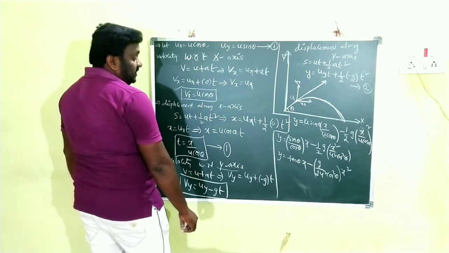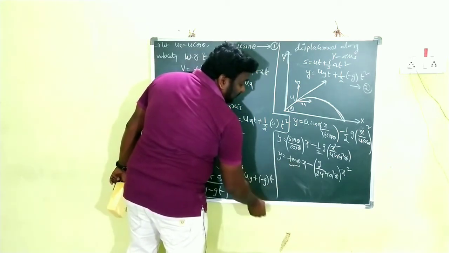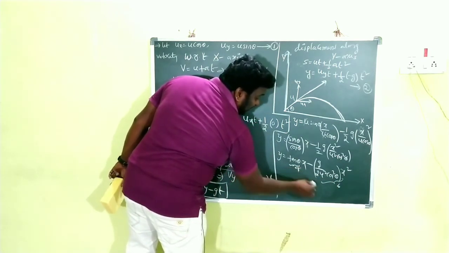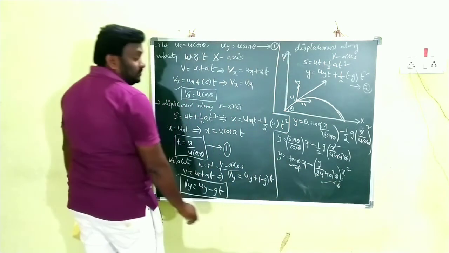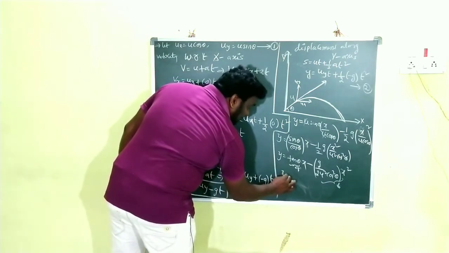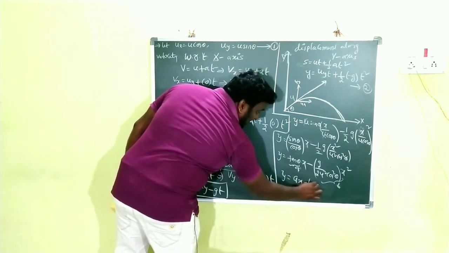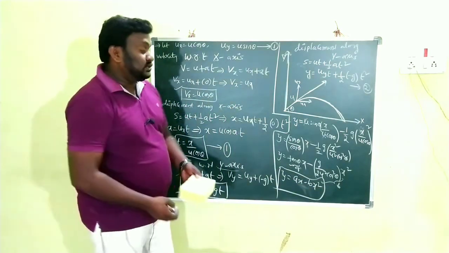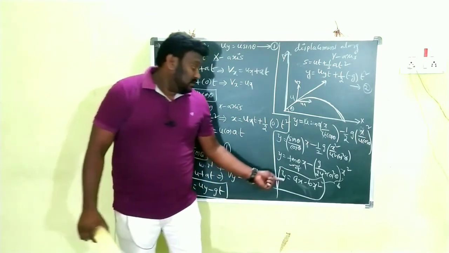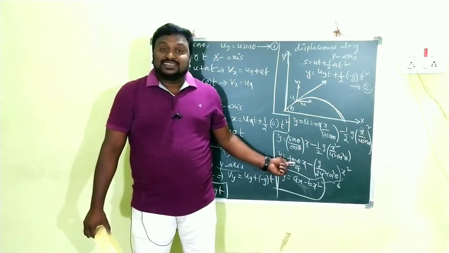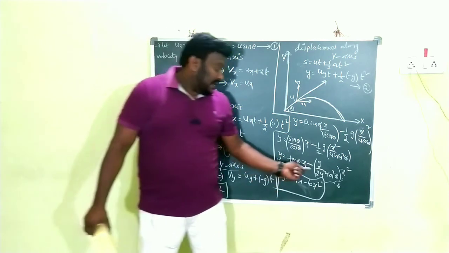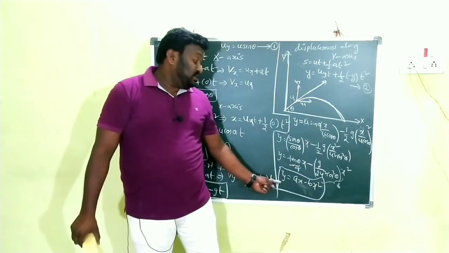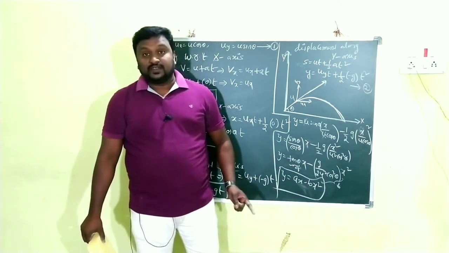Simply for our convenience we are writing g by 2u square cos square theta into x square. Okay, children? Now here we will take this term as a and this term as b. So let this be small a and this be small b. Then we will get, children, y = ax − bx². Clear? In this equation tan theta is taken as small a, and g by 2u square cos square theta is taken as b. Then y = ax − bx².